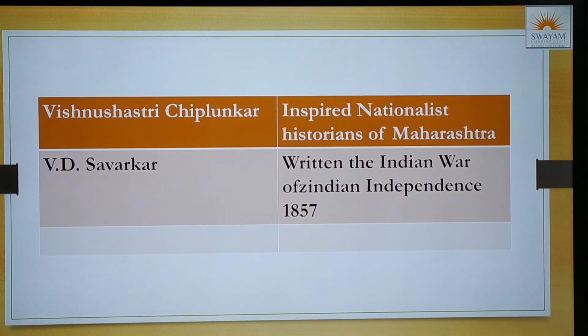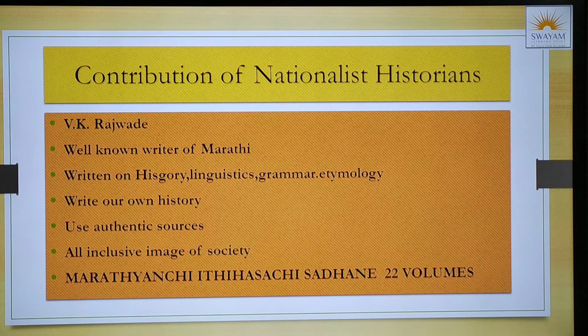Now, who were the people? Vishnu Shastri Chiplunkar, inspired nationalist historians of Maharashtra. So he inspired the nationalist historians of Maharashtra that, no, we need to bring back the pride which we lost. V.D. Savarkar wrote The Indian War of Independence 1857. So these were the books which triggered the Indian independence.